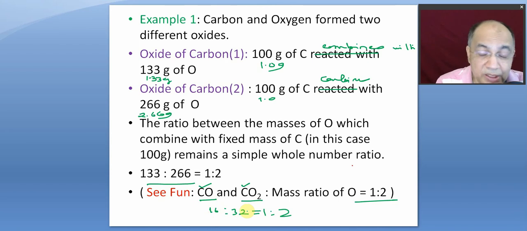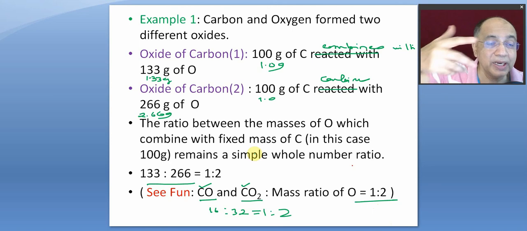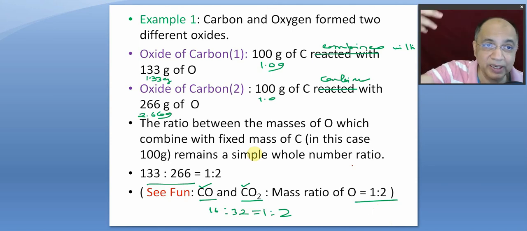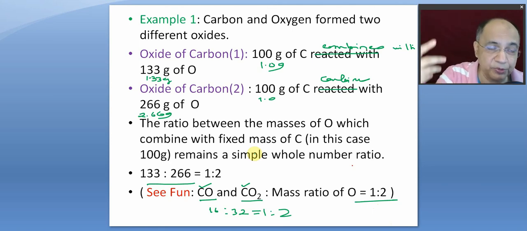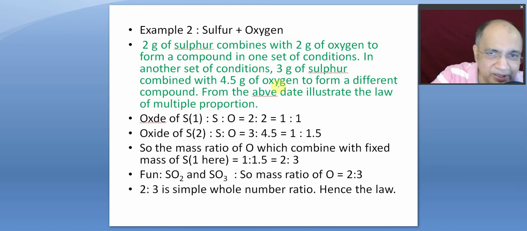Since the element is the same, oxygen, the atomic ratio 1 is to 2 that we know now is the same as its mass ratio, 16 is to 32, that is 1 is to 2. Right? At those times it was very exciting when they found two different compounds, kept the mass of one element fixed, and found a very simple relationship between the masses of the other element. So this is one experimental example.